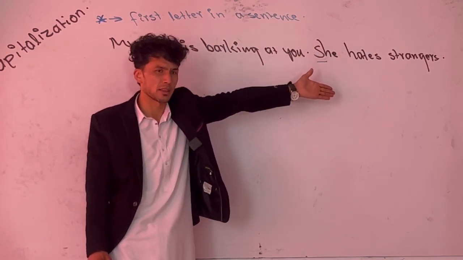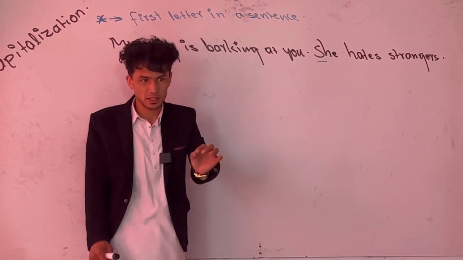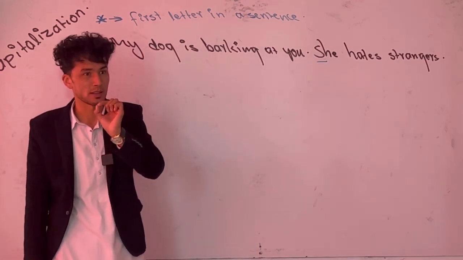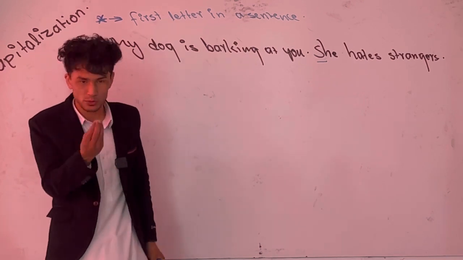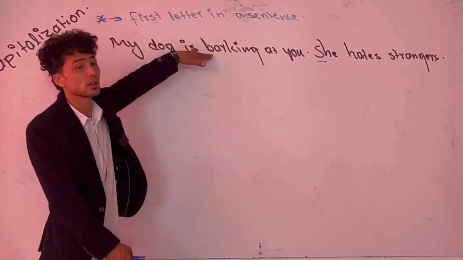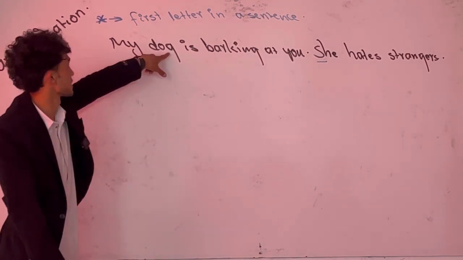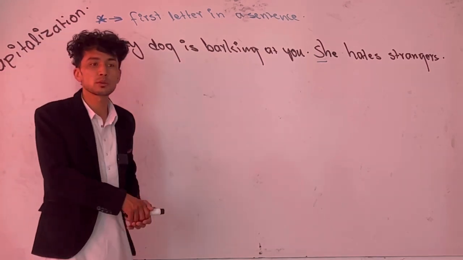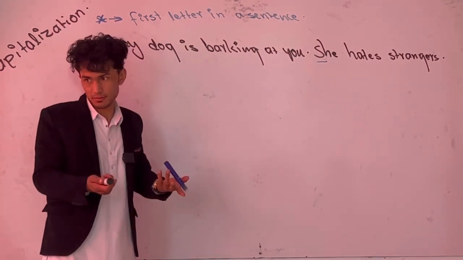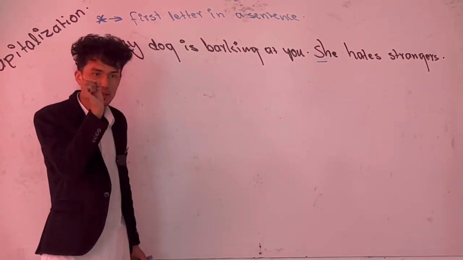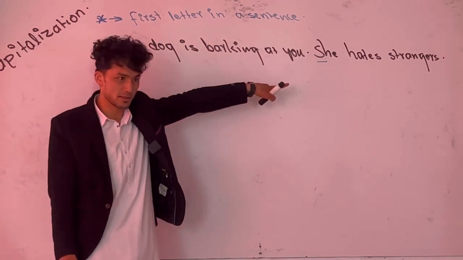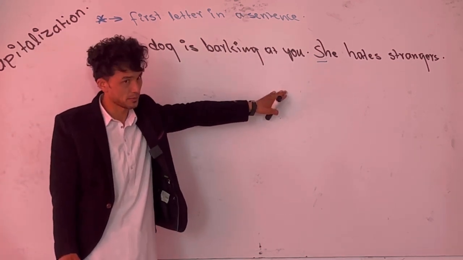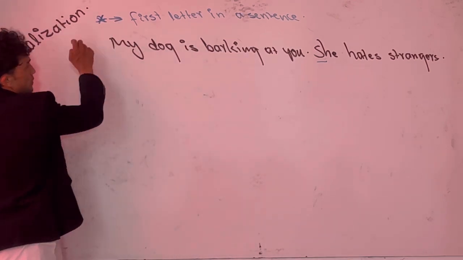Why am I telling you this? Because while checking your assignment, I noticed that most of the English learners, I mean your friends, confuse line and sentence. This is a line, this is a sentence. A line may include 3 sentences. You are supposed to capitalize every single sentence you start. My first sentence, my second sentence. Did everybody understand? That was the first thing.